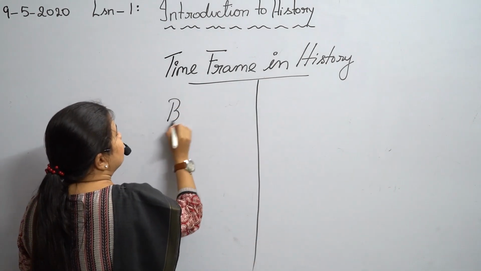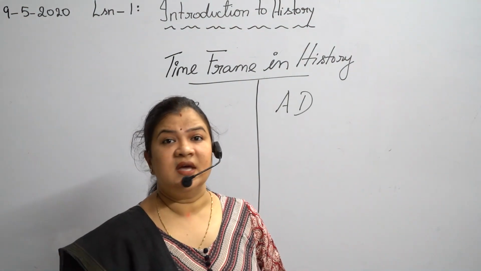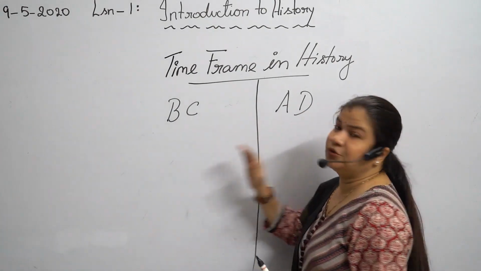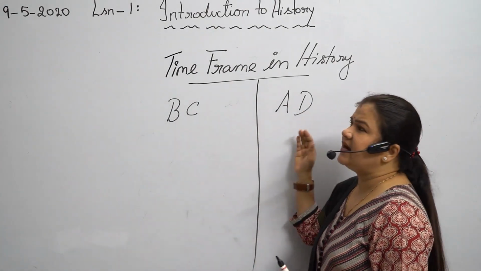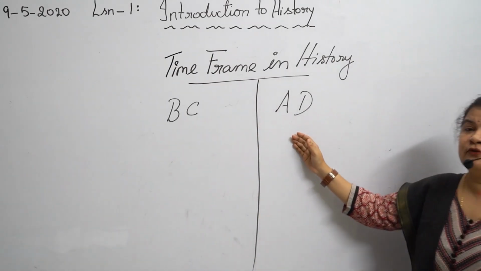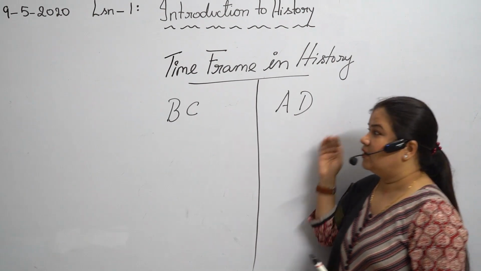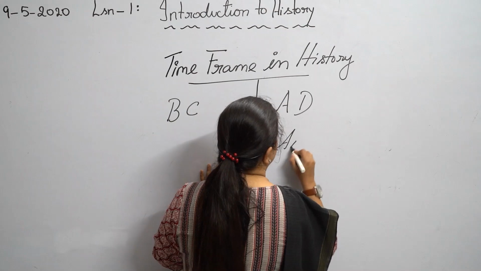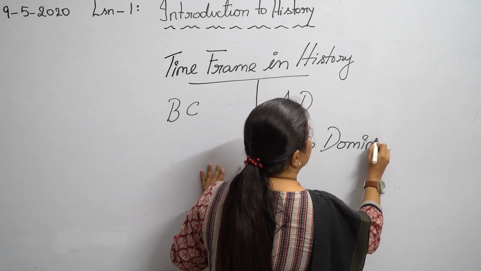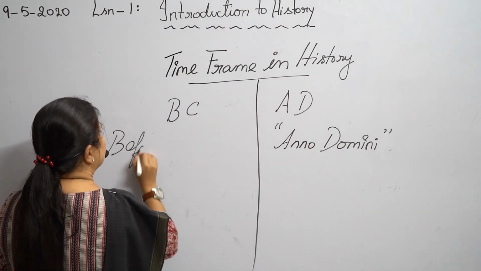The time frame in history can be broadly divided into two: BC and AD. BC stands for before Christ and AD stands for Anno Domini, or the period after Christ.